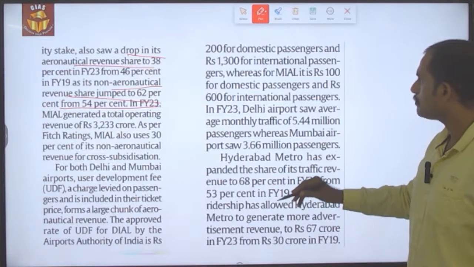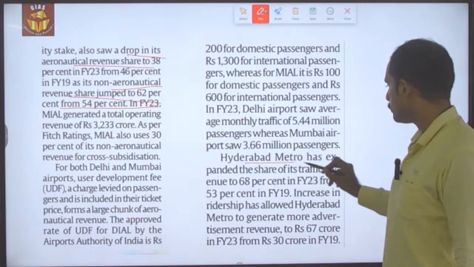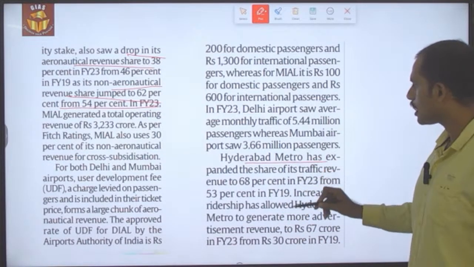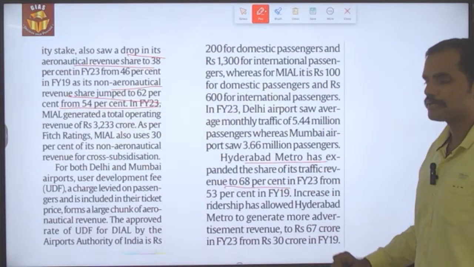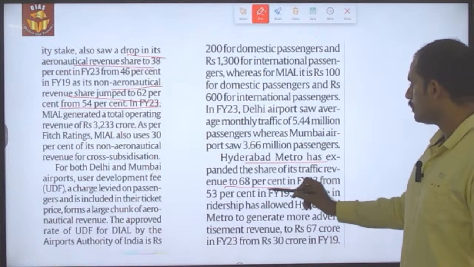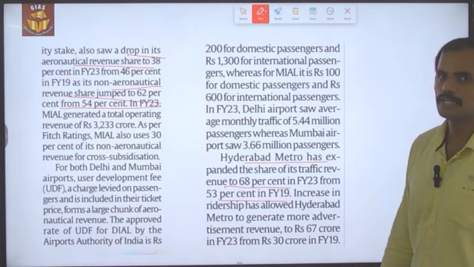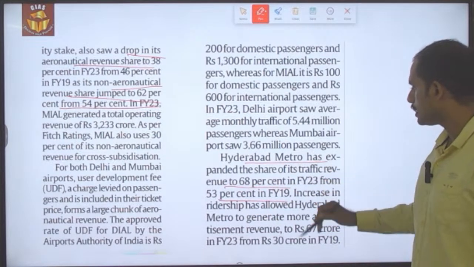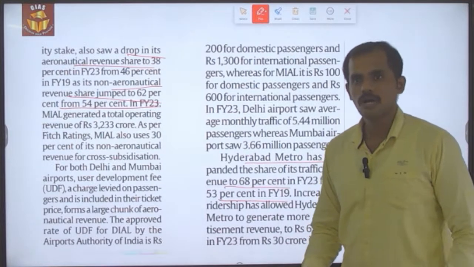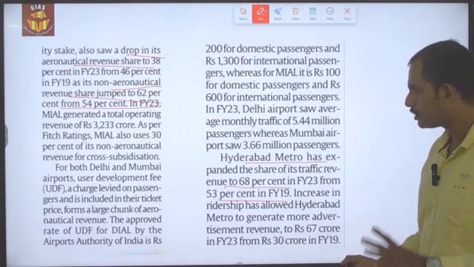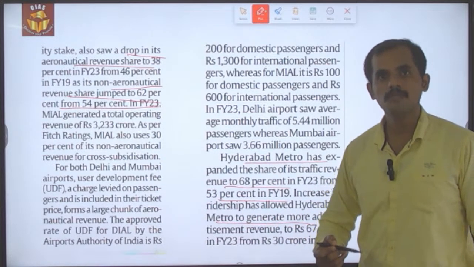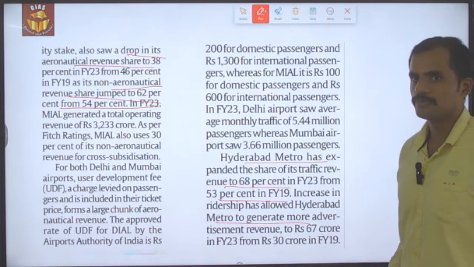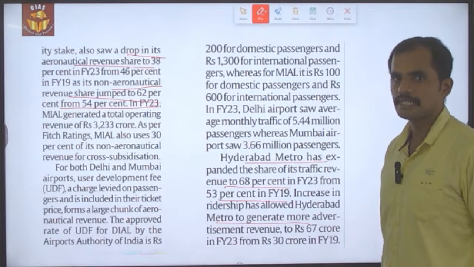And at the same time the Hyderabad metro has also expanded its share of traffic revenue to 68% in financial year 23 from the 53% that was prevailing in 2019. The increase in ridership led the Hyderabad metro to generate more advertisement revenue when compared to the 2019 financial year.